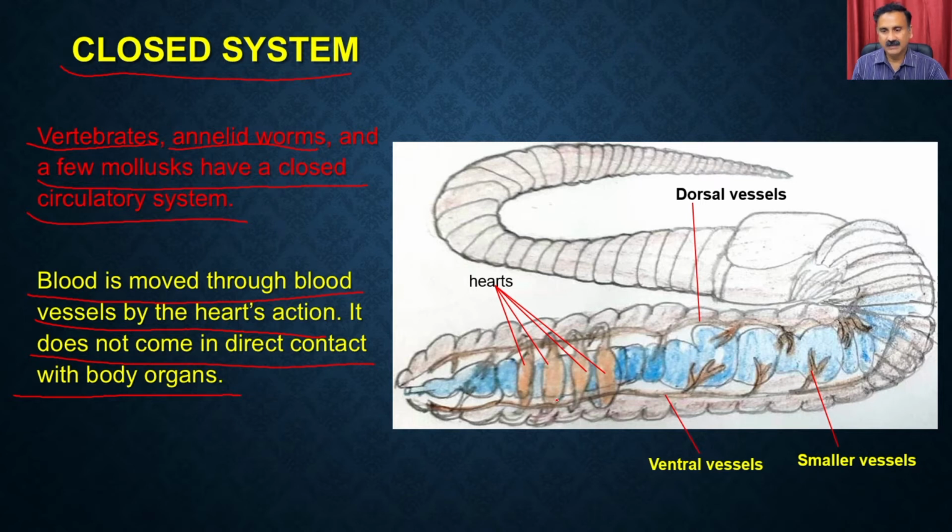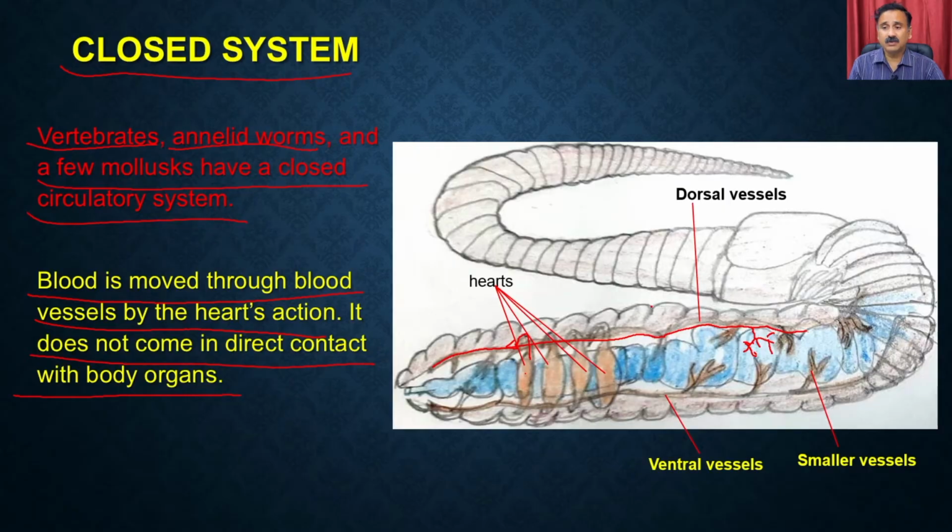So what you see here are the different types of heart. You see the 1, 2, 3, 4 hearts, and once the heart is pumping the liquid, it goes into the blood vessels, and that's how the blood vessels transport the blood or the fluid throughout the body. Ultimately they transmit this liquid into the different organs without direct contact, which means at the end the blood vessels form the blood capillaries, and from the capillaries the nutrients or the gases diffuse and reach the final destinations.